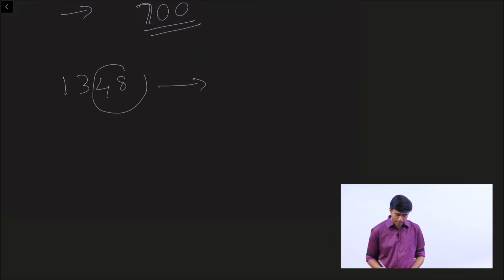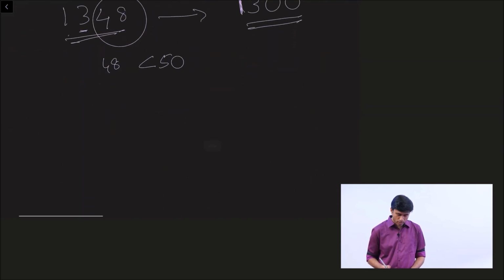Last two digits, 48. 48 is less than 50. So ones place and tens place is 0, 0. And hundreds place you leave it as it is. Thousands place you leave it as it is. So the nearest 100 is 1300.